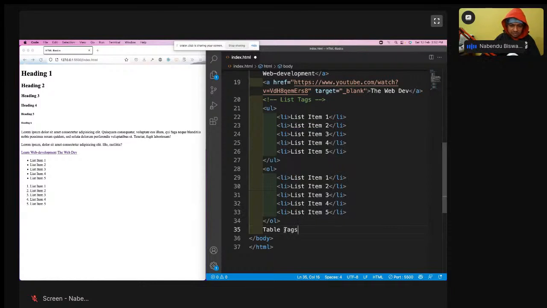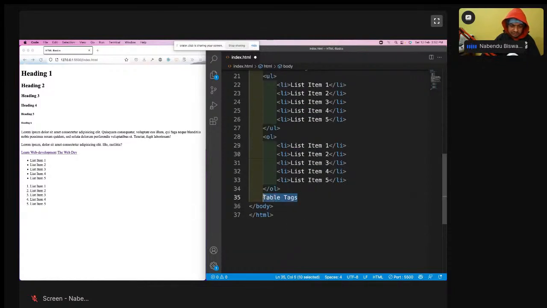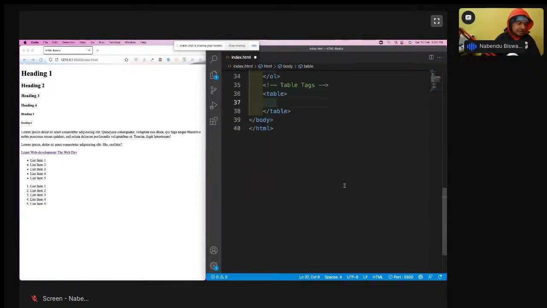So table tags I'll do. Here the table tag is wrapped by table, of course, and it creates the table. A table has two parts, thead and tbody.